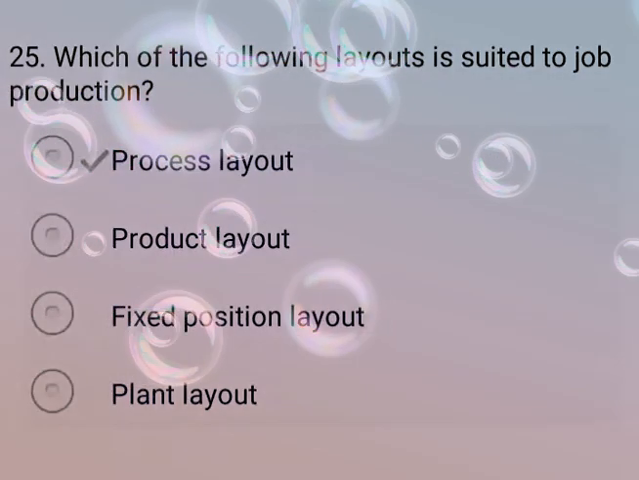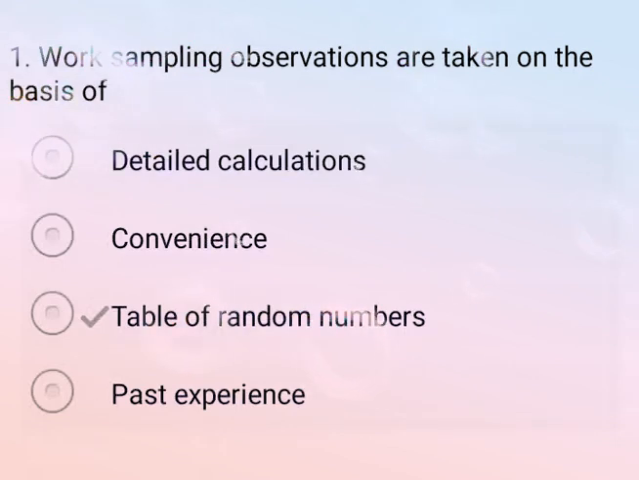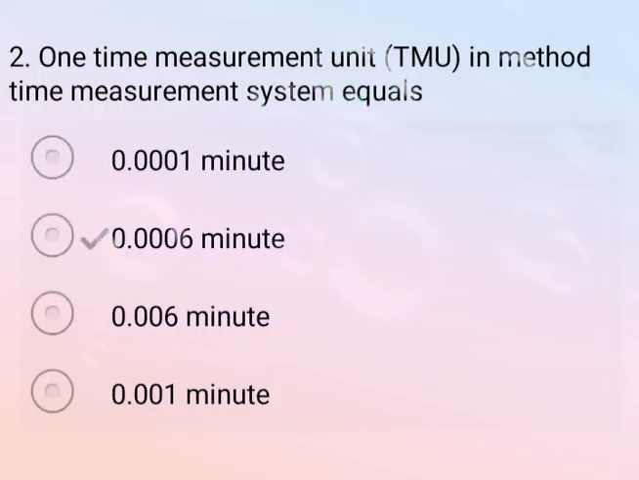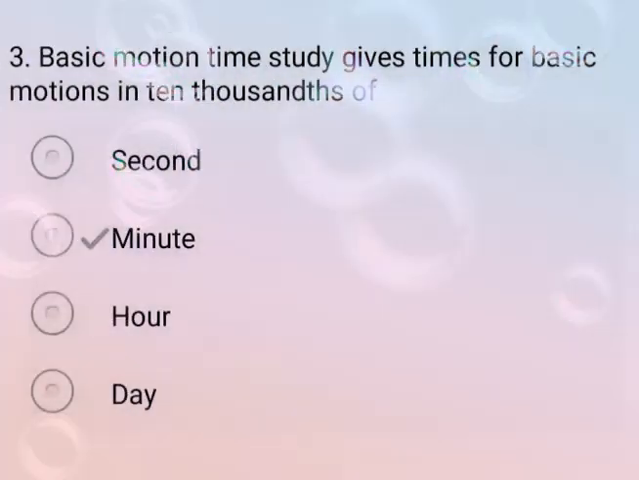Now come to the next question. Work sampling observations are taken on the basis of. So correct answer is option C, table of random numbers. So option C is your correct answer. Now come to the next question. One time measurement unit, TMU, in method time measurement system is equal to. So correct answer is option B, 0.0006 minutes. So option B is your correct answer. Now come to the next question. Basic motion time study gives time for basic motion in 10,000ths of. So correct answer is option B, minutes. So minutes is correct answer. Now come to the next question.